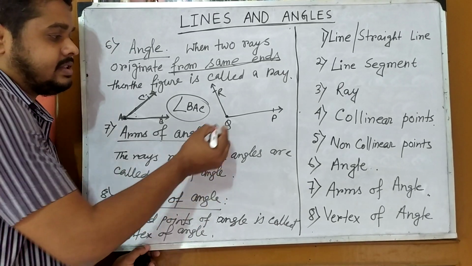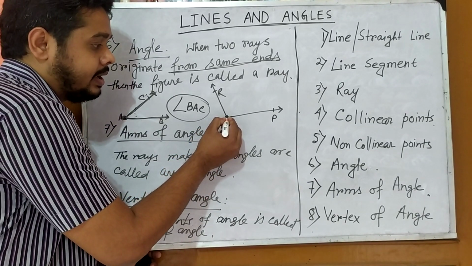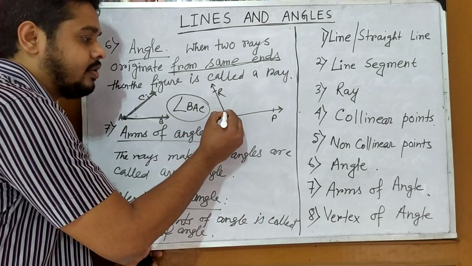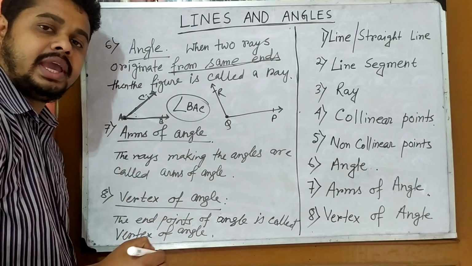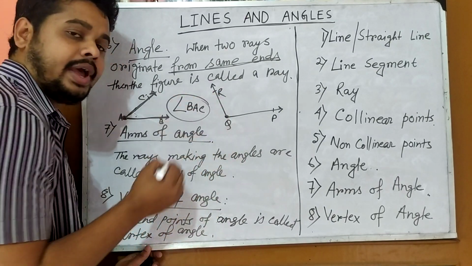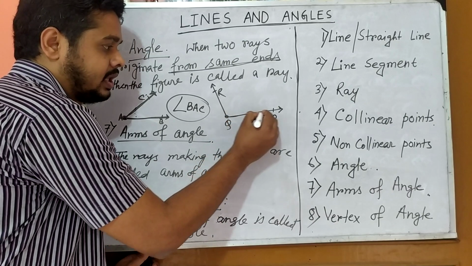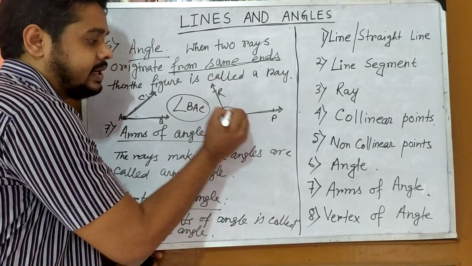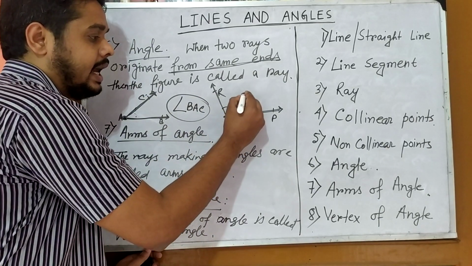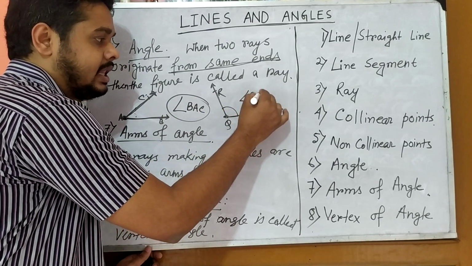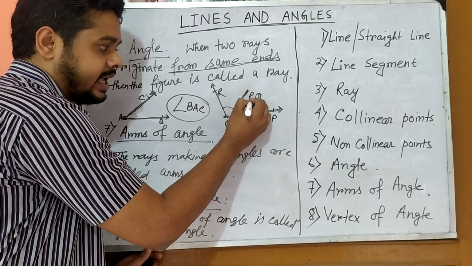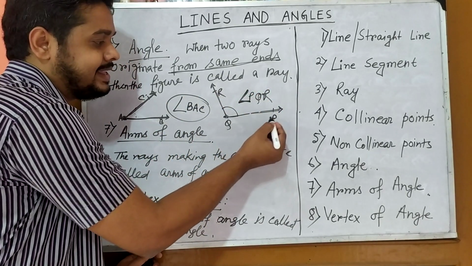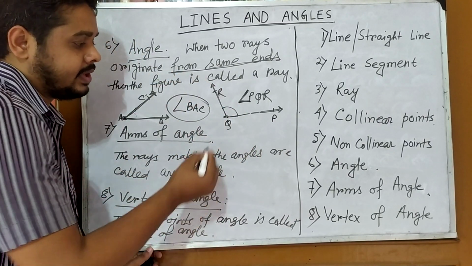Clear? Similarly, the rays QP and QR originate from the same point Q. That is called an angle, and it is denoted by the angle symbol, angle PQR, and the name of the angle is PQR.